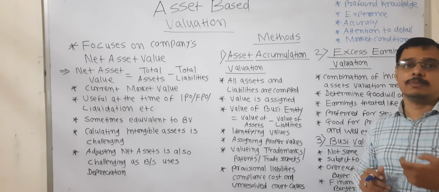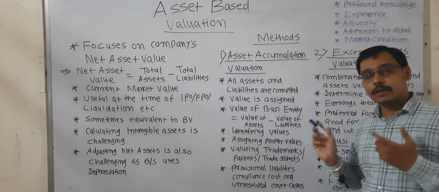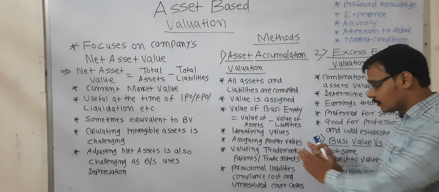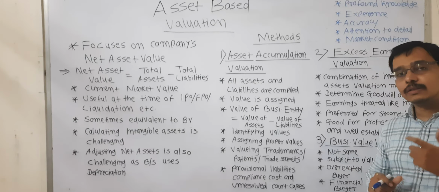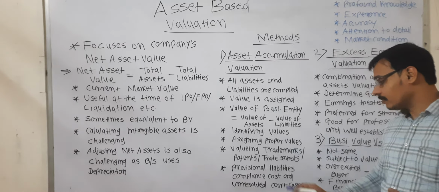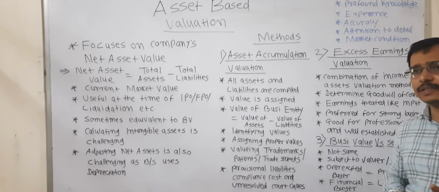Valuing land will be very easy because there will be a government rate, there will be a market rate available, but valuing trademarks and patents is extremely difficult. Then, as we have seen the difficulty in valuing the intellectual assets, there are also difficulties in valuing the liabilities. These liabilities may be provisional liabilities.